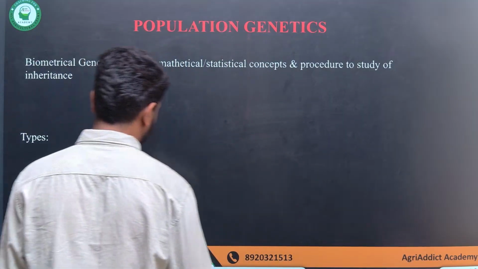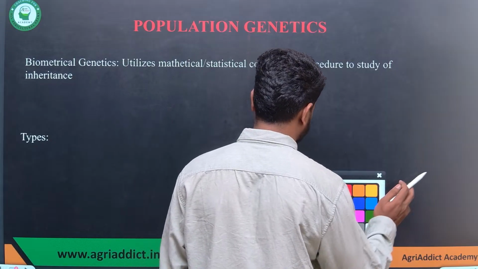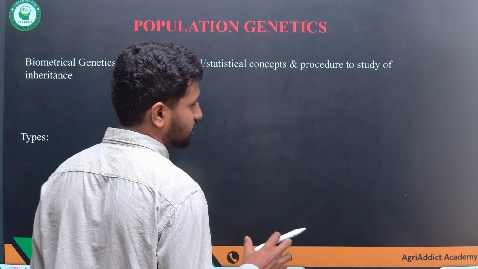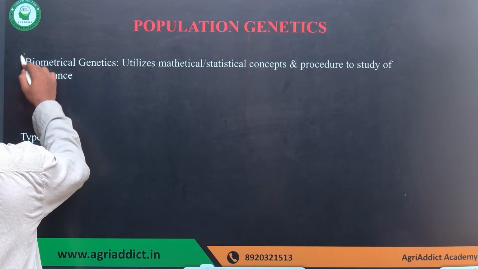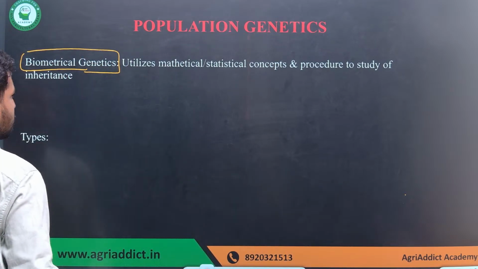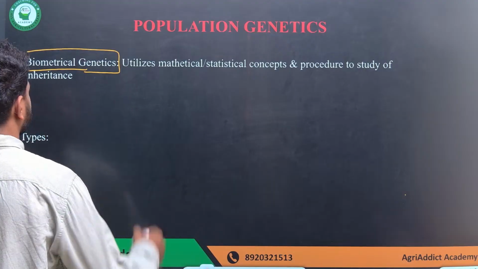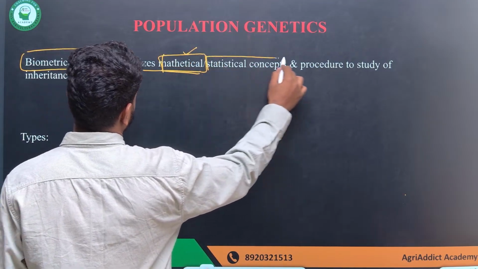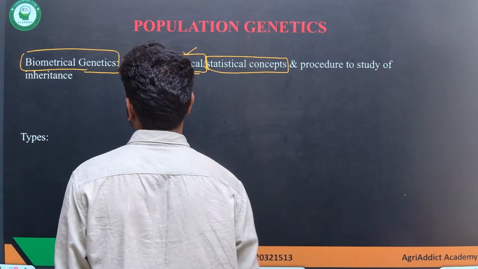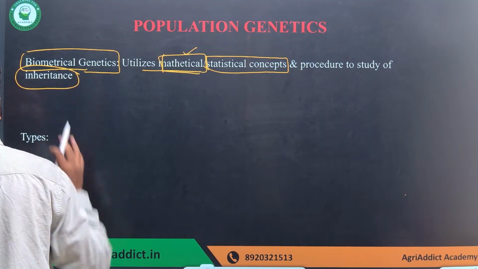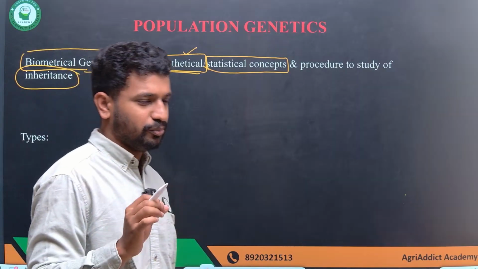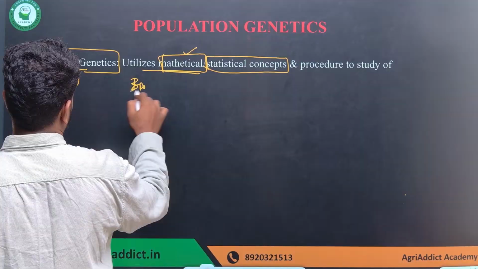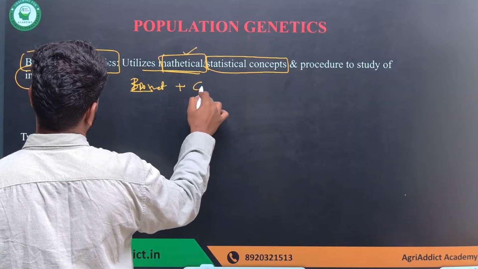So let's start with the topic of population genetics. Before directly jumping into population genetics, you have to understand this thing. The term is biometrical genetics. What is biometrical genetics? It's a study under genetics which uses mathematics or statistical concepts or procedures to study the inheritance. This is what biometrical genetics means, which is combined from 2 different words: biometrics plus genetics.